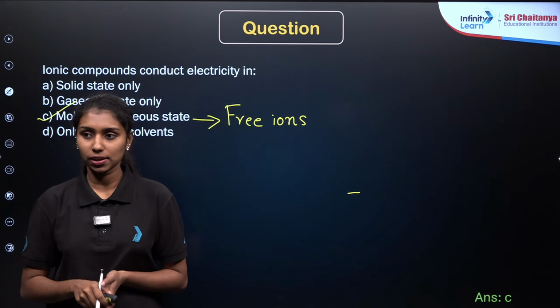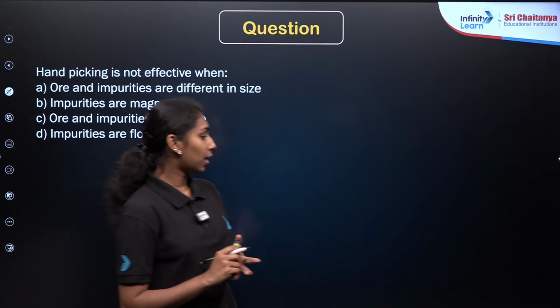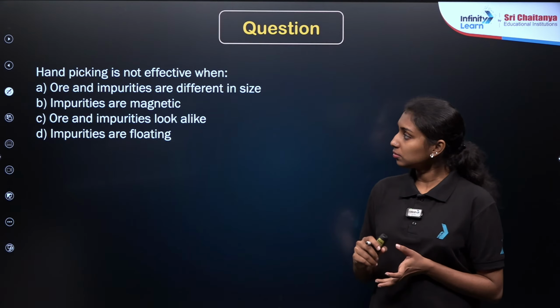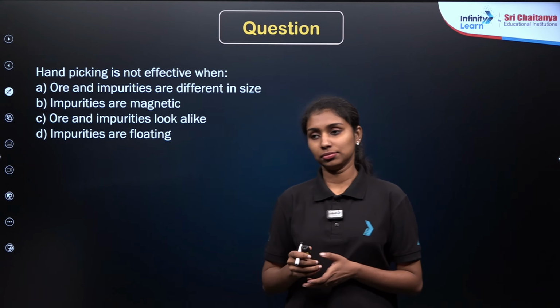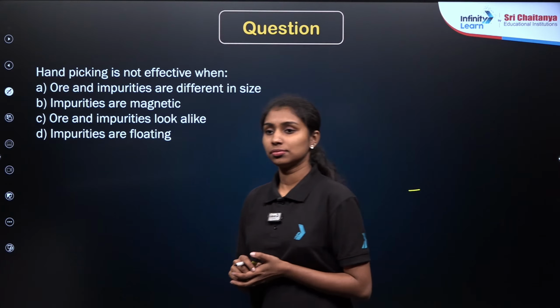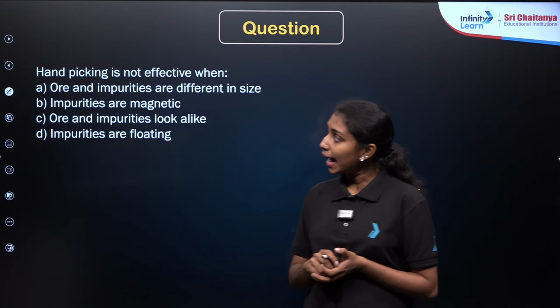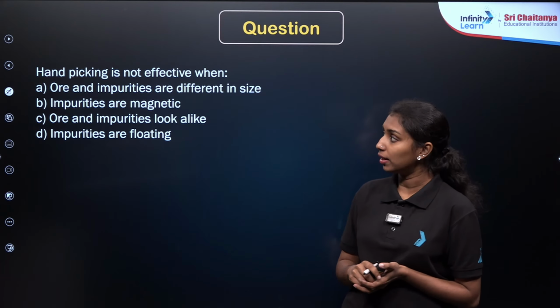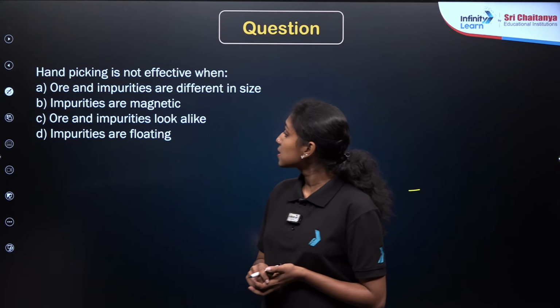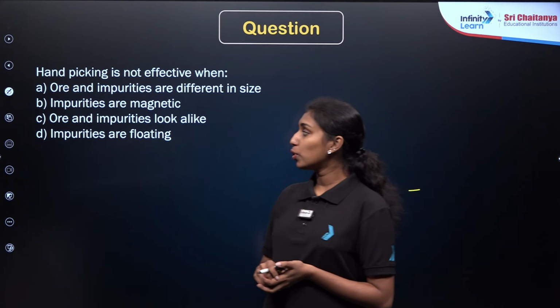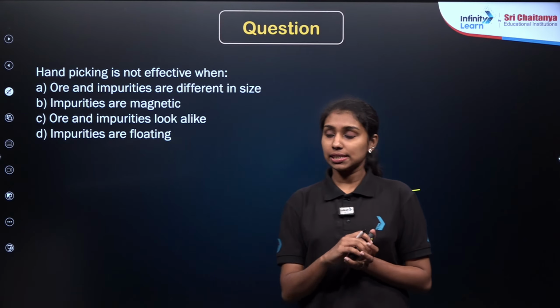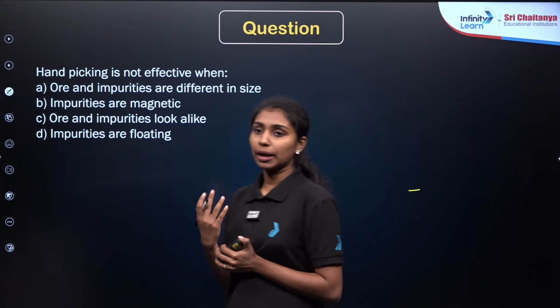Now we are moving to our second question. The question is based on the metallurgy part. So here is the question. Hand picking is not effective when: ore and impurities are different in size, impurities are magnetic, ore and impurities look alike, or impurities are floating. We have already discussed different methods to separate the ores, right?